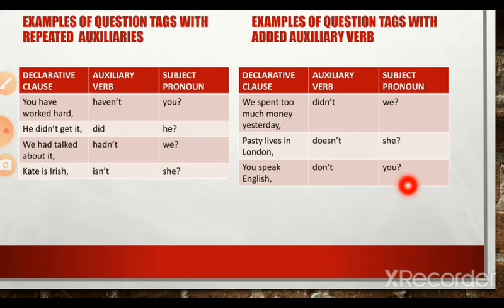Is the answer. Again, all these main clauses are separated from the beginning of the question tag by a comma, and the subject pronoun agrees with the subject in the main clause in number, person and gender. I hope that it was clear.